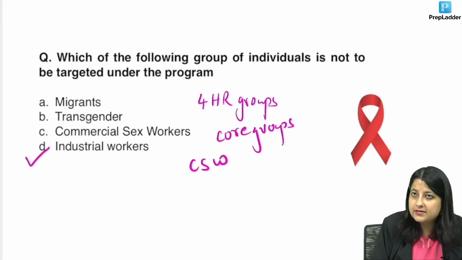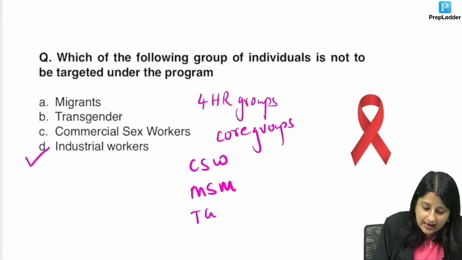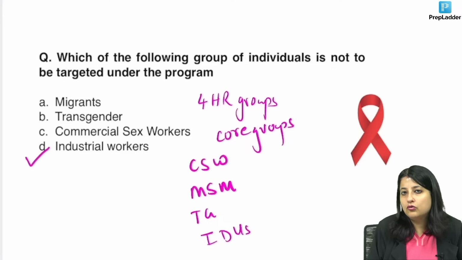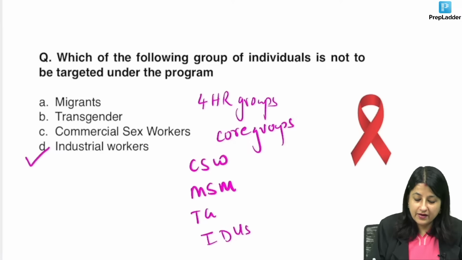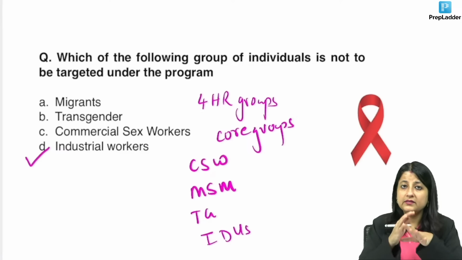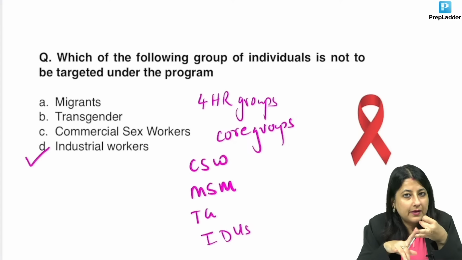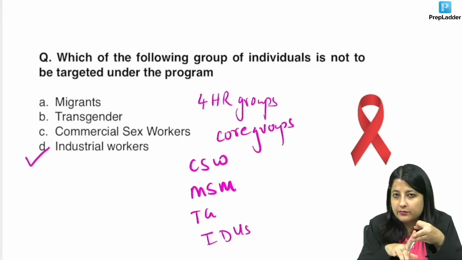Commercial sex workers, men having sex with men, MSM, transgenders, and injectable drug users. These are the core groups.